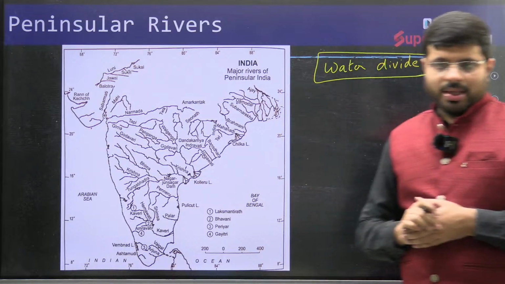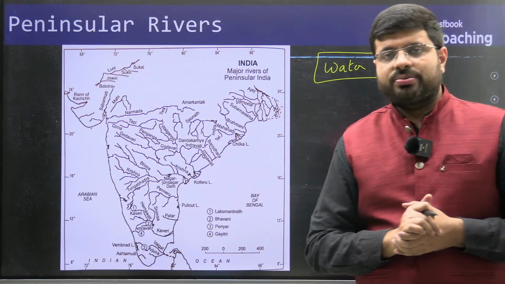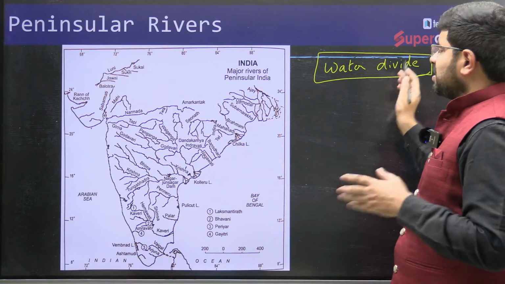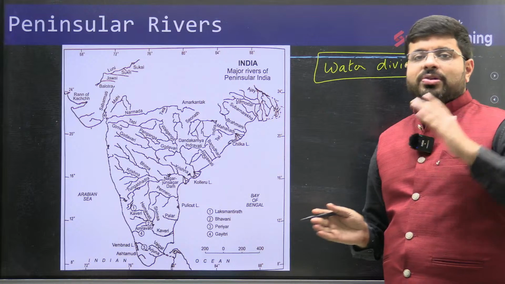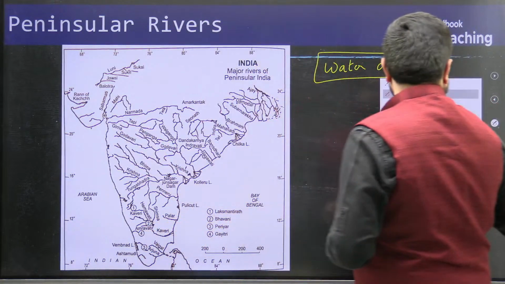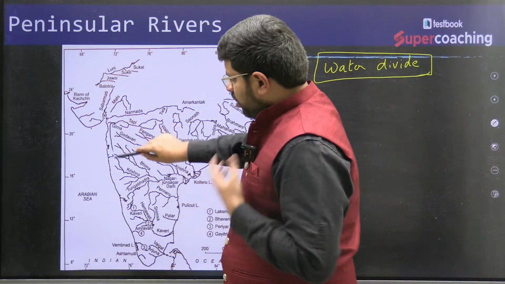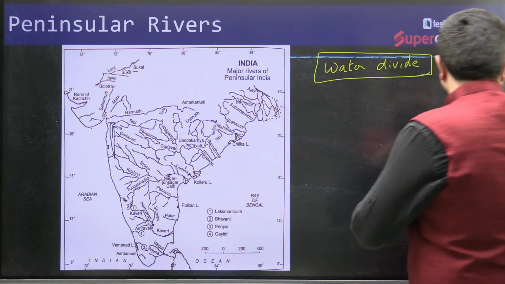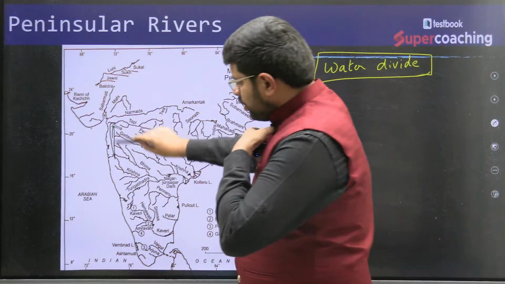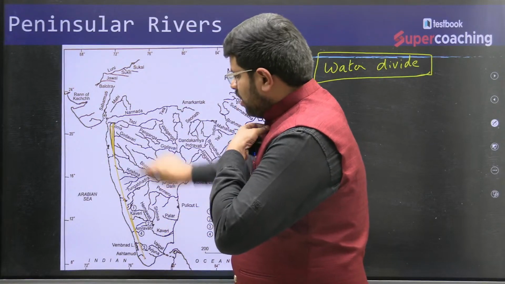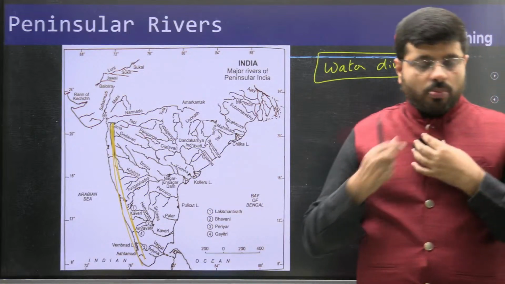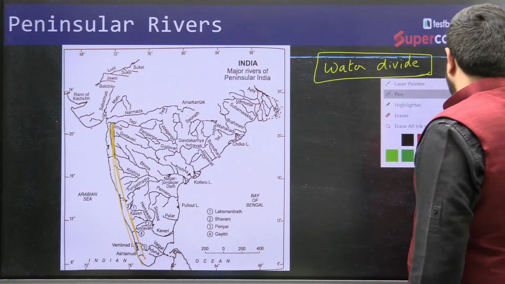Because of this water divide, as the name itself says, it is a dividing line through which rivers will be traveling. For example, as the river crosses here, you can see a river. Here you will find a mountain system. Let me draw with another color. This is the Western Ghats. So all the rivers move in different directions as you move from here.